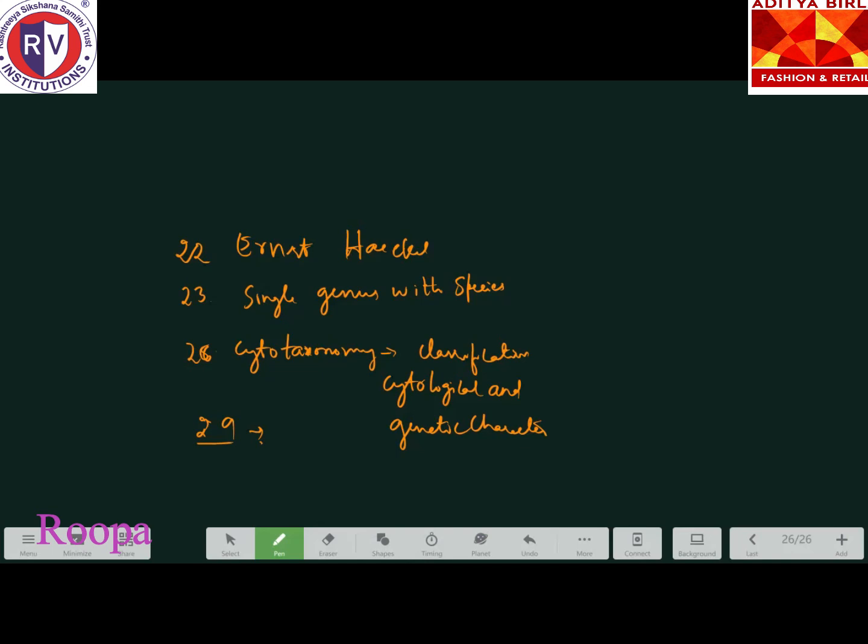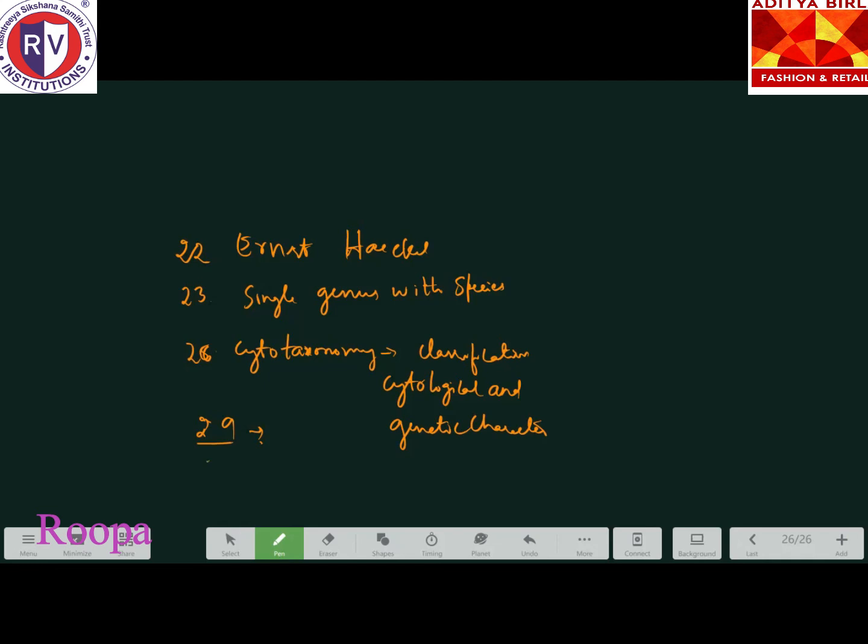Tracheophytes are the plants which have vascular bundle. Please write that down. So what are these options? Pteridophytes also have it, gymnosperms also have it, and angiosperms also have it.